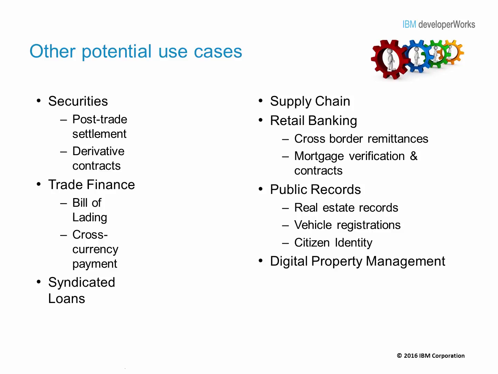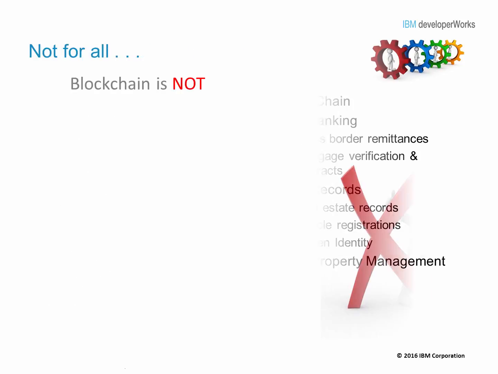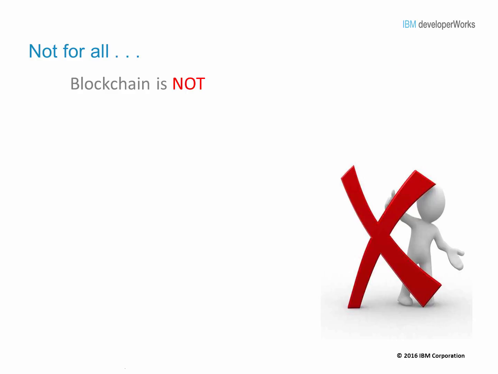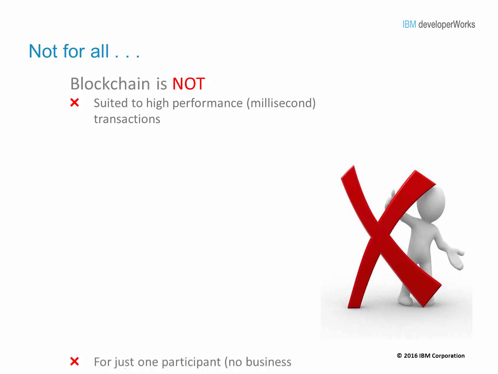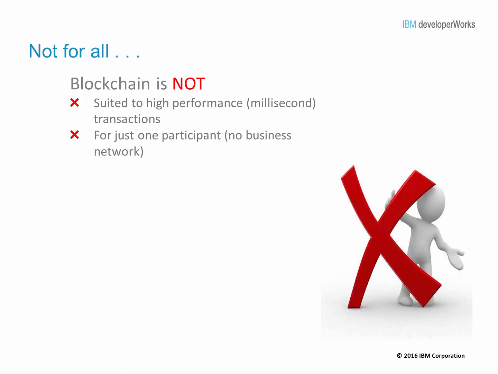In the next slide, we will talk about where blockchain cannot be used. Thinking that blockchain is a solution for all business problems, blockchain is not. Here is a simple indicators chart that helps us choose blockchain for the right set of business problems. First thing is blockchain is not suited for high performance transactions. Blockchain is not just for one-participant types of applications.